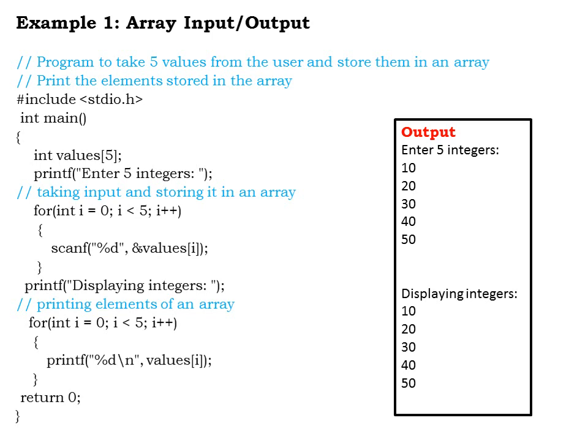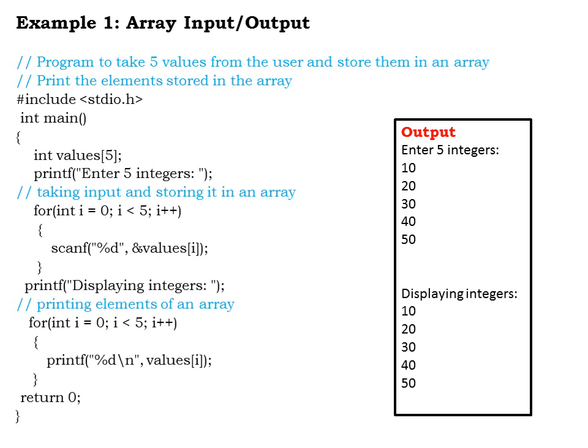So here you can see that we have successfully read 5 integer values, that is 10, 20, 30, 40, 50, assuming that these are the 5 elements that the user has entered. Okay, now we have successfully read and stored the 5 integer values inside the array values. Now it's time for displaying the elements that we have stored inside this array.